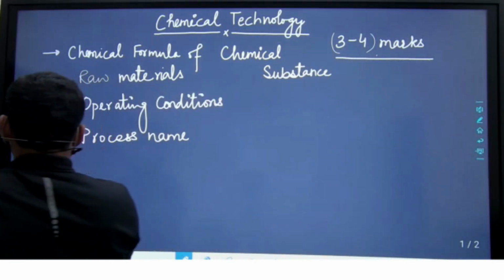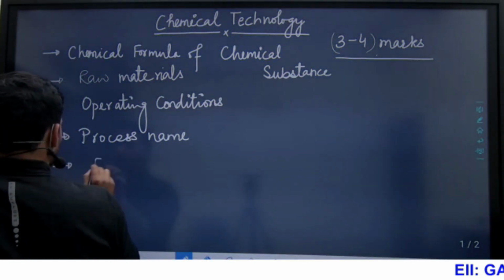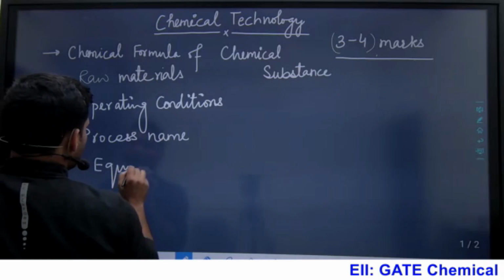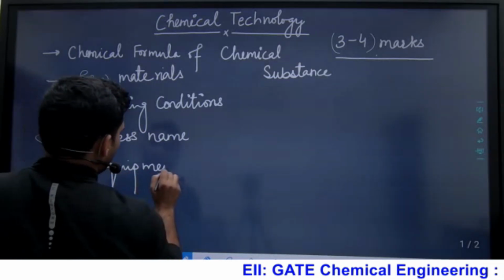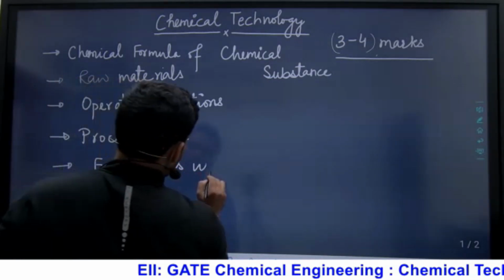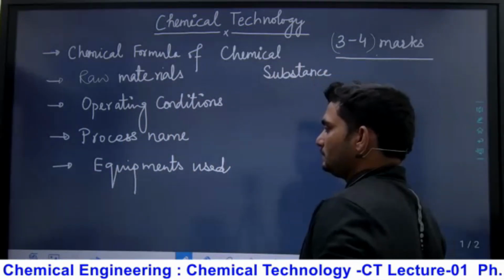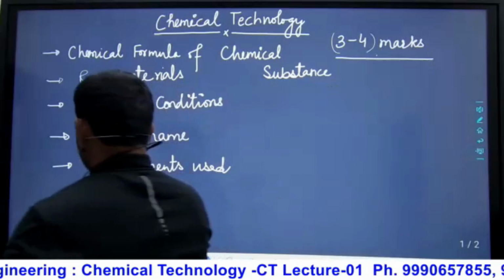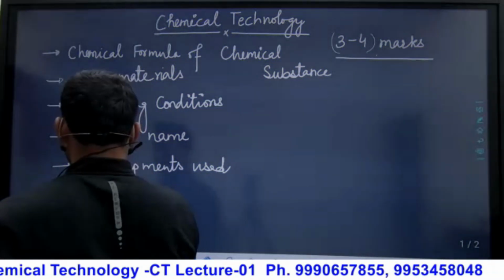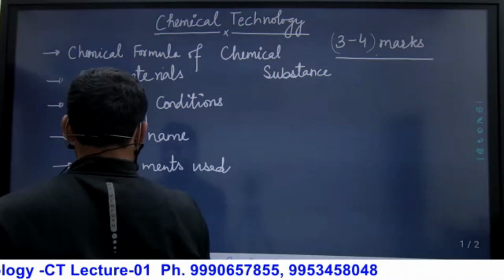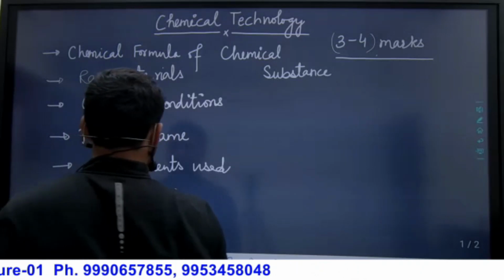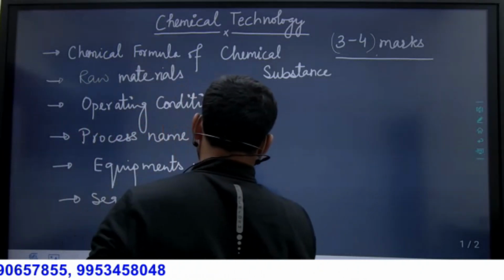After that, what are the equipment used? Equipment used in the plant to produce that particular chemical. Sequence of equipment.